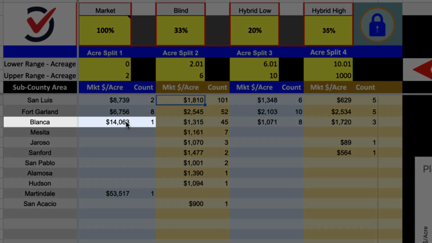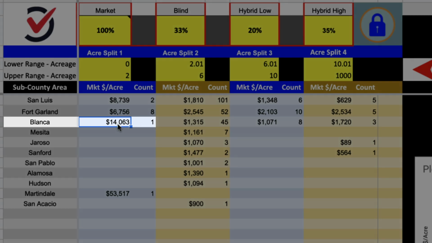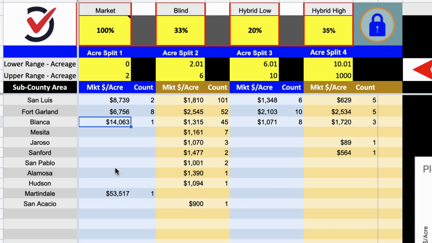Whereas if we go over here to Blanca and we see just one comp with a market value of 14,063 per acre, one comp, I mean, that might be accurate, but on the same coin, that could just be some crazy person with a crazy idea of what their property is worth.